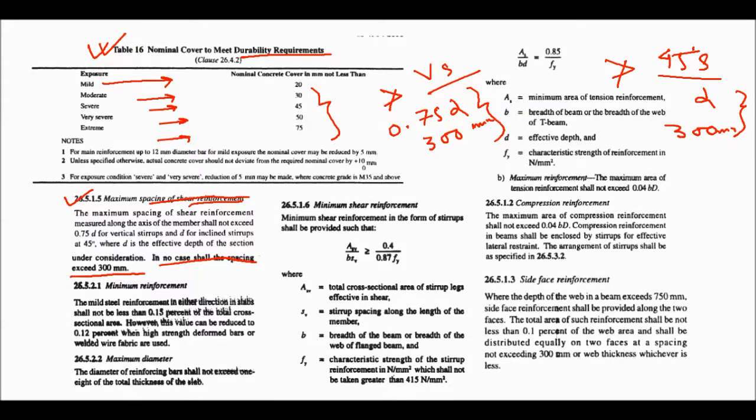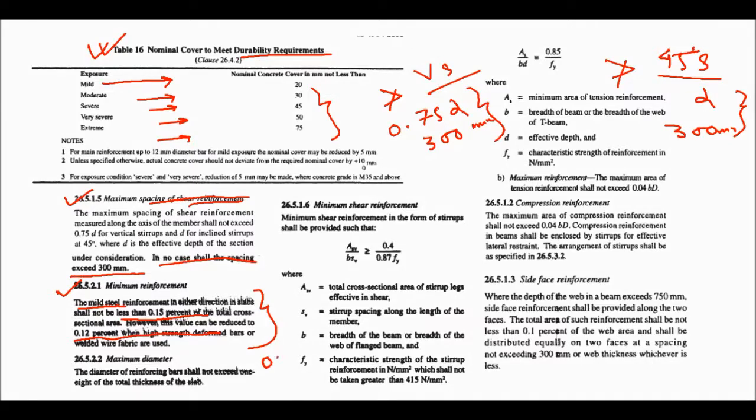Now the minimum reinforcement in slab: 0.15% for mild steel and 0.12% for HYSD bar. In previous year's questions, I have shown that these questions have been asked directly.